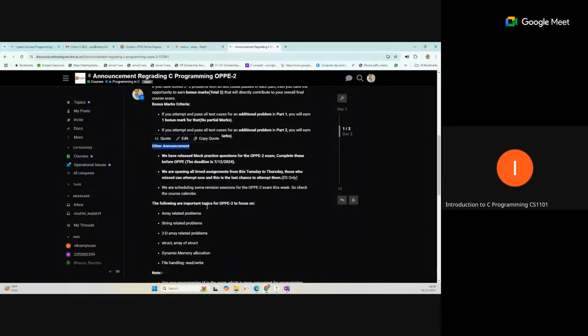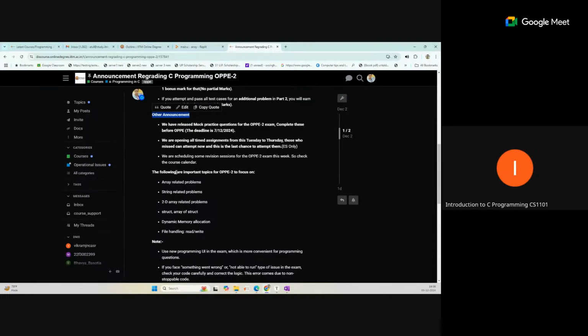We are also conducting revision sessions this week, so join every session that we are conducting. And these are the areas where you need to focus more: what topics or what type of problems you should focus on for the revision.